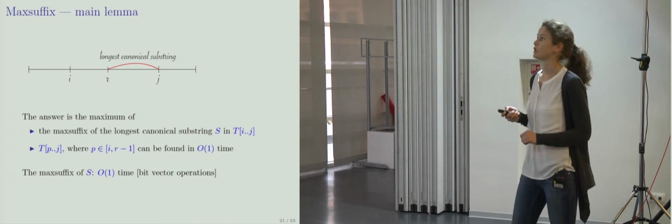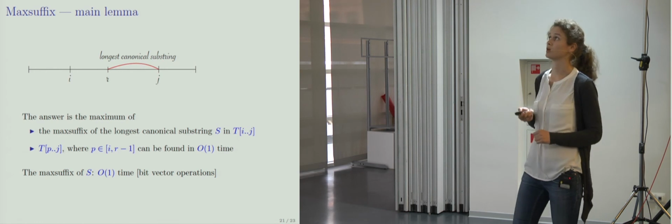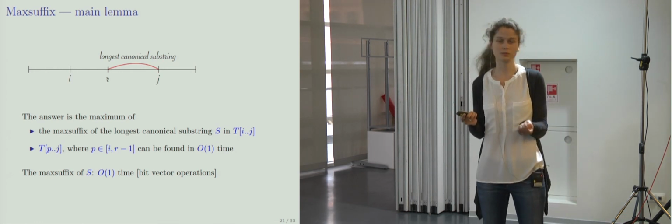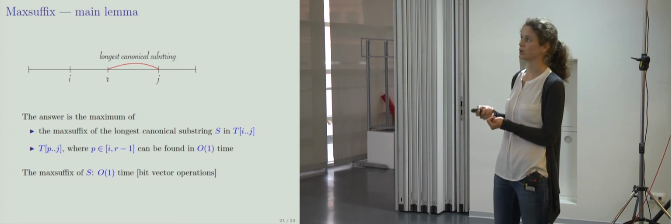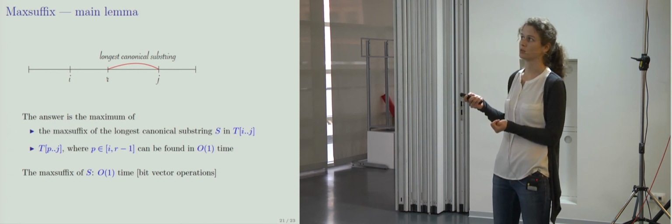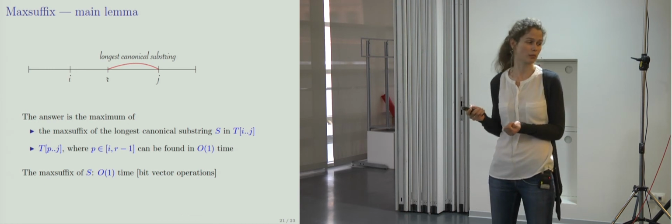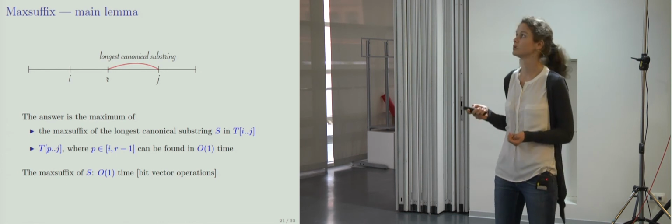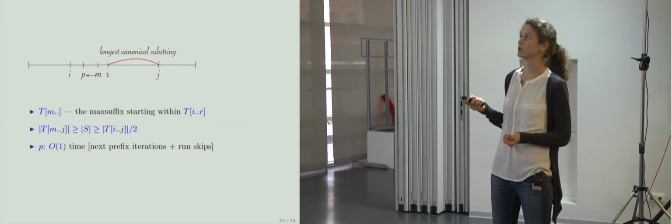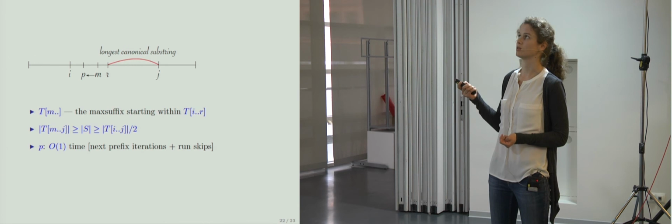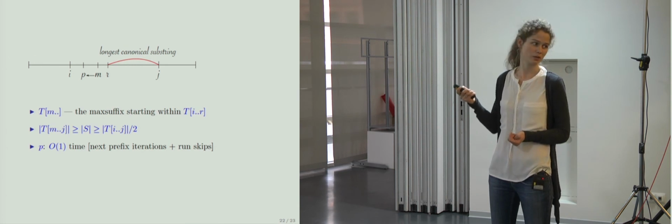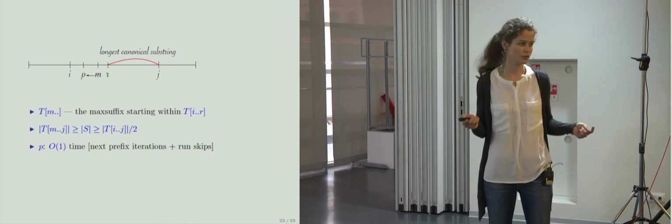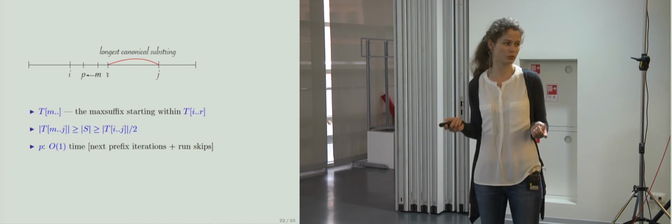So the question is, what if the maximal suffix is longer than the canonical substring? We showed that then we can compute its starting position, p, in constant time. And the idea is actually very simple. It's just the idea from the previous year. We start from the maximal suffix starting in this remaining substring. So we trim it, it's long enough, it's longer than half of our substring.